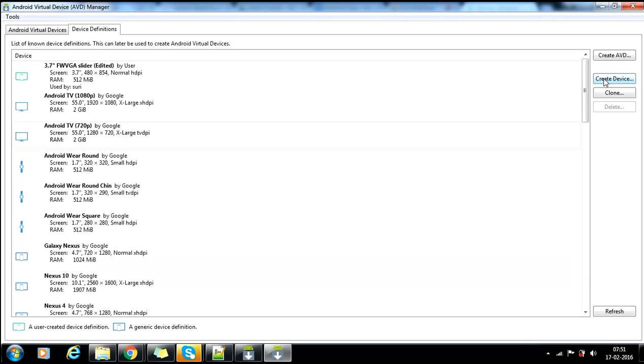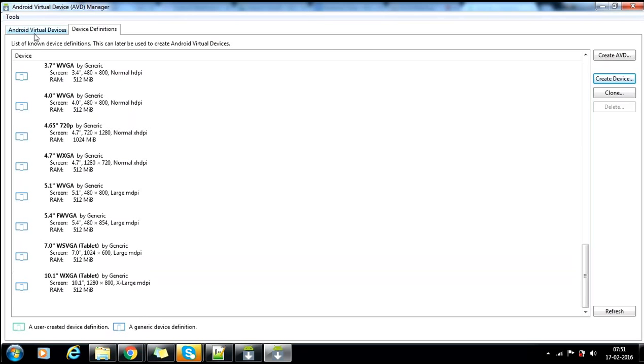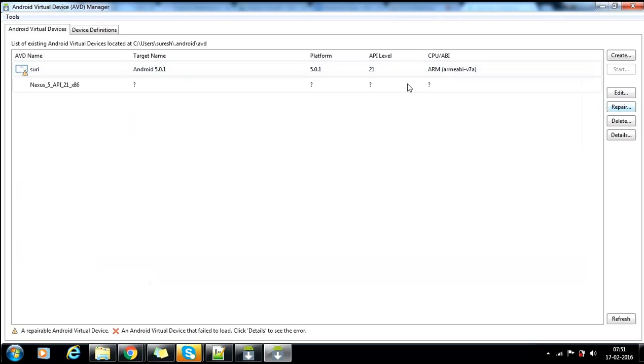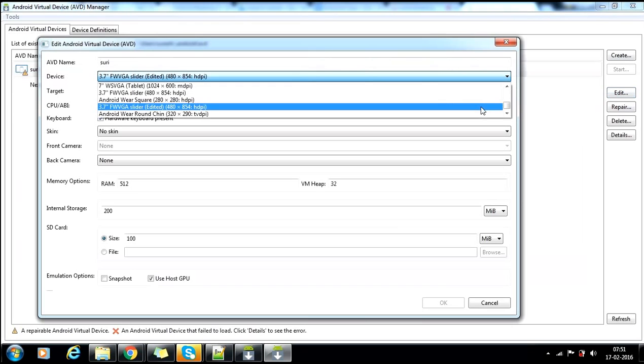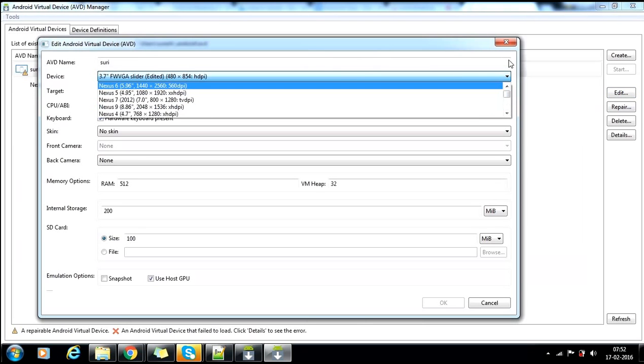That's it. If you create it like that, it will be added here, and you can get it here. You can change it. That's pretty simple, right?